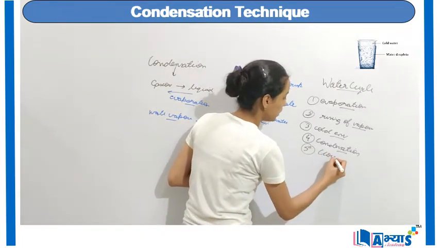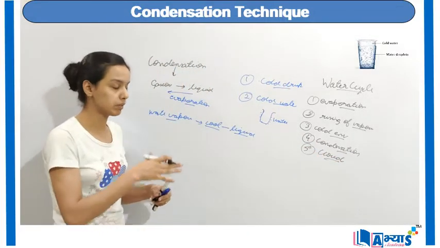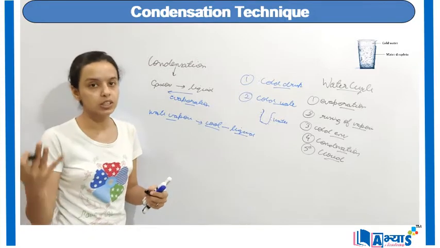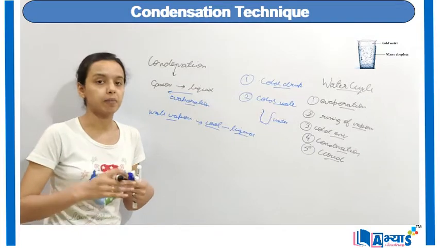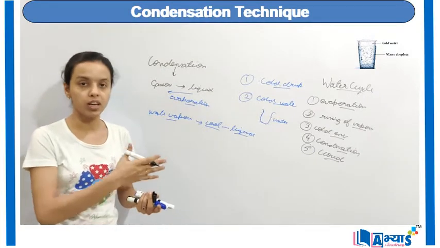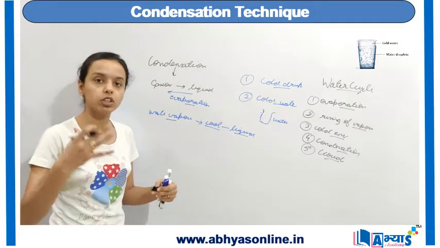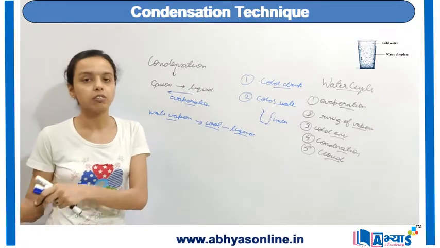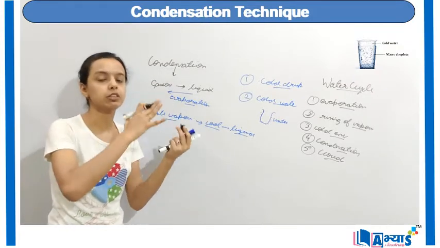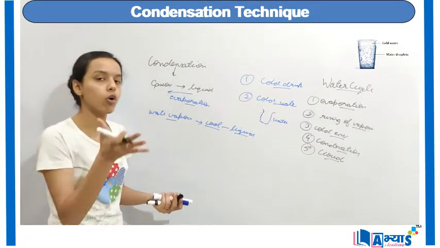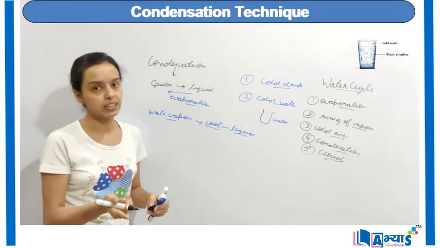So the fifth step is formation of clouds, and these clouds will be responsible for the rainfall or for the snowfall. In those areas where the temperature is very cold, that means the hilly regions, there will be snowfall, and in the rest of the areas there will be rainfall. This is how the water which was transported from the rivers or the oceans into the atmosphere has now come back from the atmosphere to the oceans. This is the concept of the water cycle, which involves both evaporation as well as condensation.